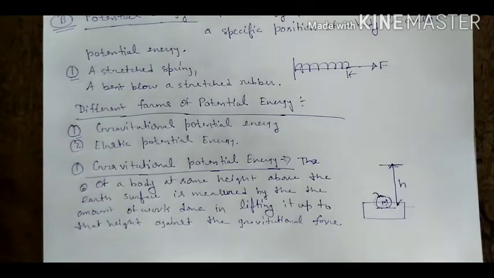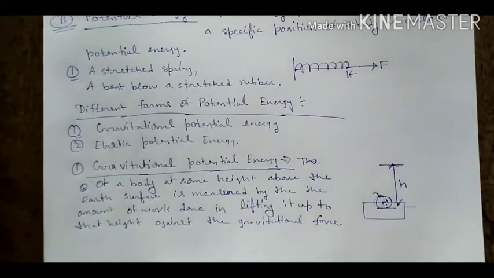Now we will determine the derivation of gravitational potential energy, and we'll see the formula of gravitational potential energy in terms of acceleration due to gravity, or small g. What is small g? Small g is the acceleration due to gravity.